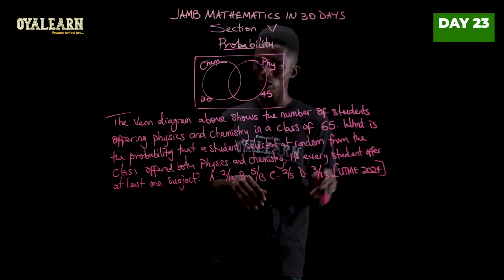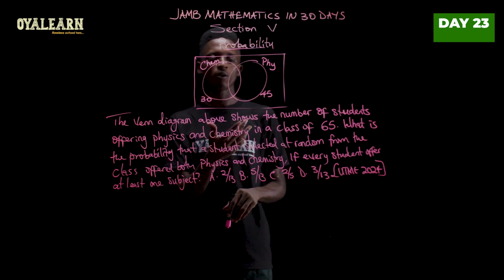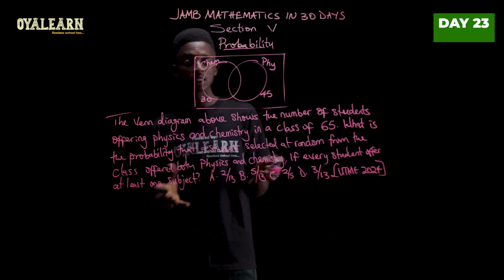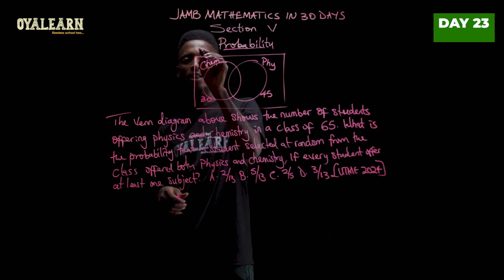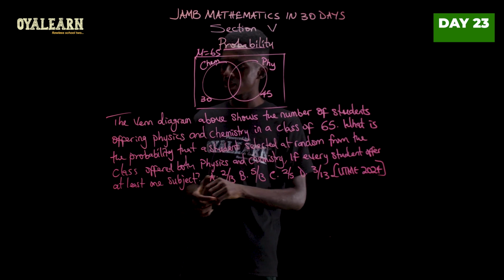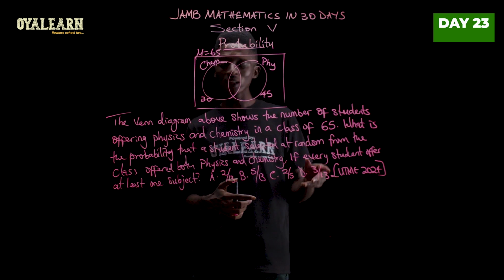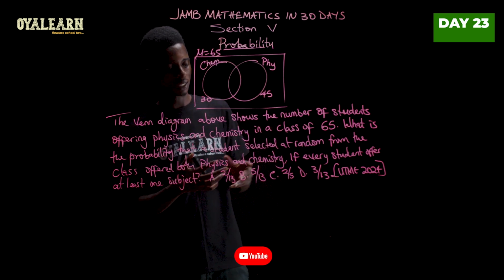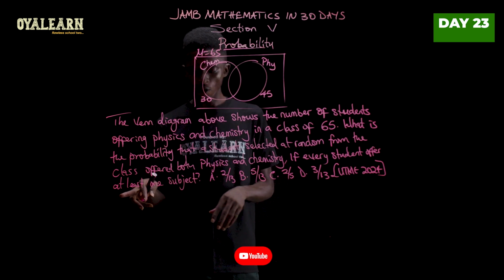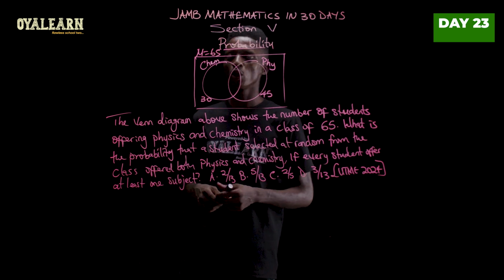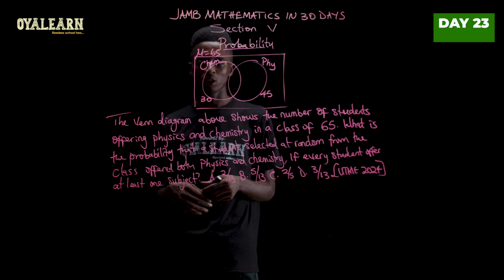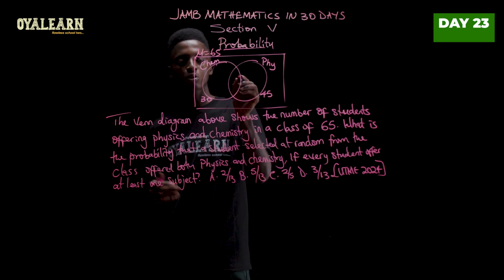This question from 2024 says the Venn diagram above shows the number of students offering physics and chemistry in a class of 65. That is, the universal set is 65. Now, what is the probability that a student selected at random from the class offered both physics and chemistry if every student offers at least one subject? So we know that there will be no student that does not take either physics or chemistry. However, we know that there will be some students that take both.